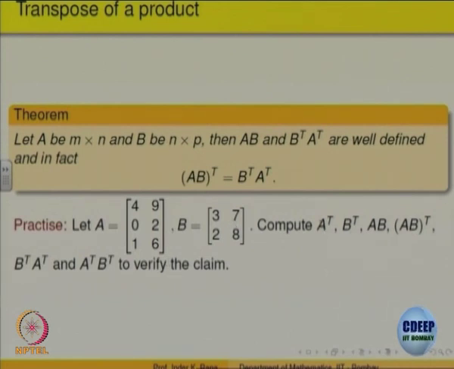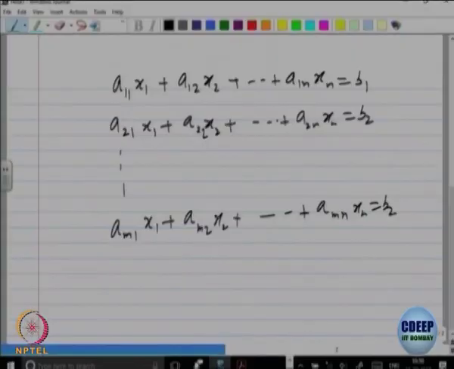So, that means you have to calculate AB, calculate (AB) transpose, calculate B transpose, calculate A transpose, and the product of that should come out to be equal. Okay. Right. So, this is a system I have written down. So, look at the system.